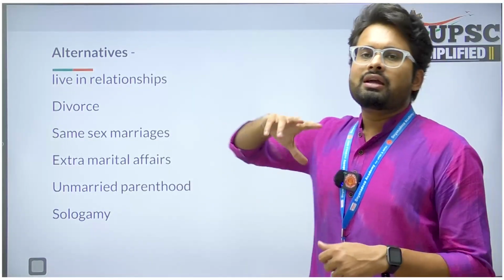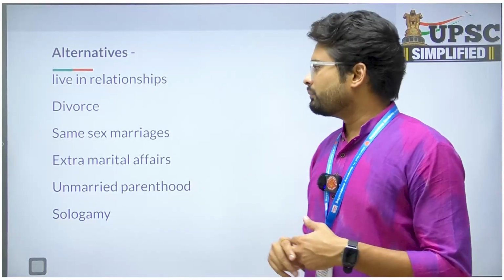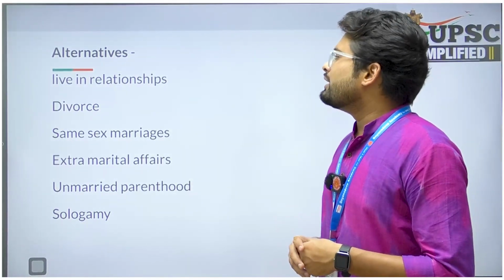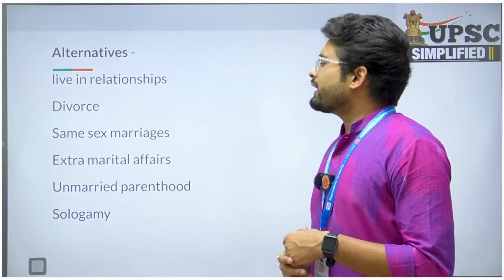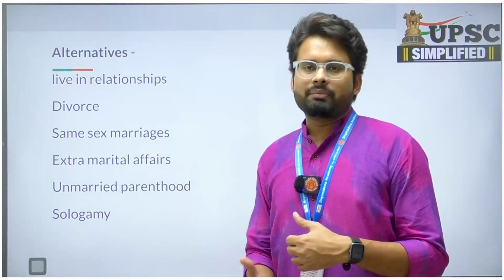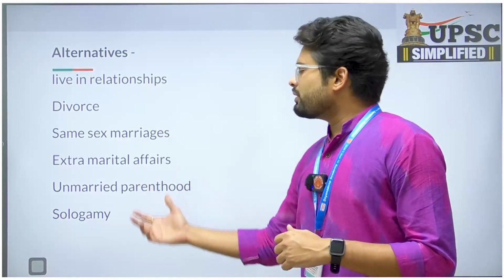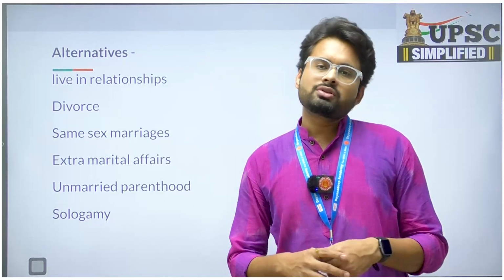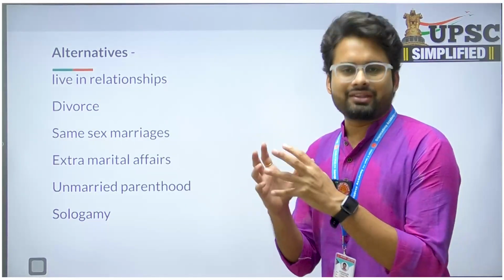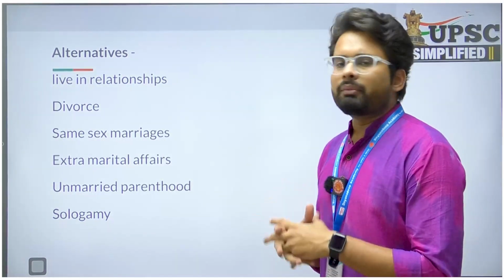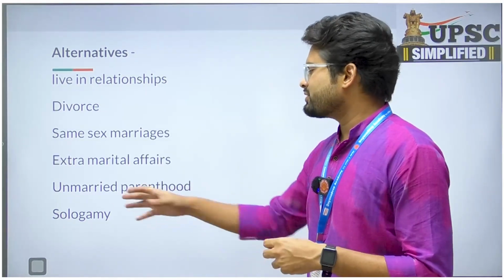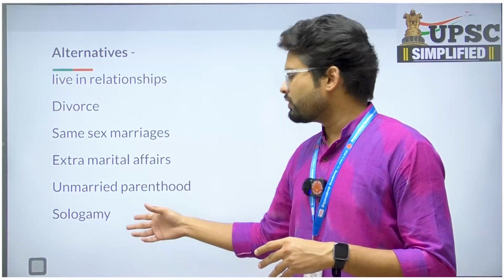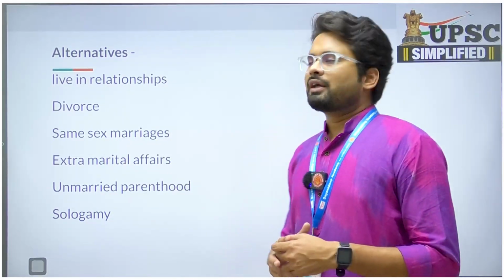At the same time, new alternatives are getting invented, like live-in relationships. Divorces are on the rise in the marriage system, same-sex marriages and homosexual marriages are happening, and extramarital affairs are on the rise. At the same time, unmarried parenthood is also a trend in India. The cases are very nominal, but this is a trend we are observing. Last year we observed that one girl from Gujarat married herself. That is called sologamy, also a new trend we are observing.